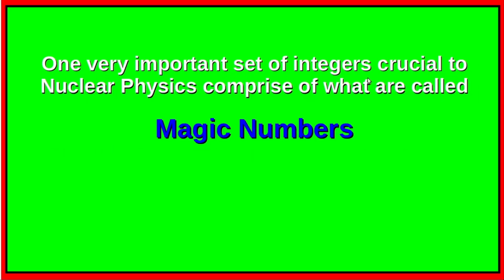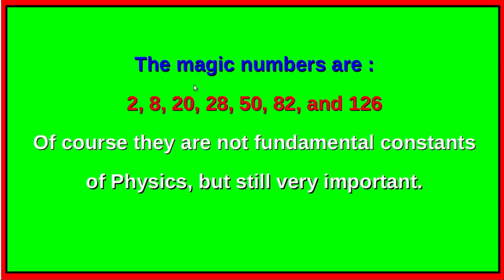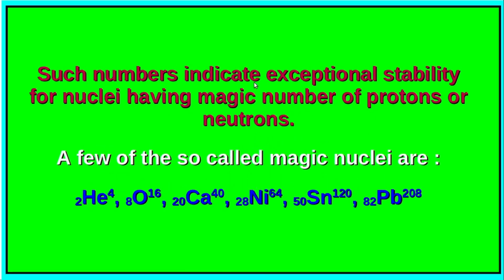One very important set of integers crucial to nuclear physics comprise of what are known as the magic numbers. Now, what are these magic numbers? These magic numbers are 2, 8, 20, 28, 50, 82 and 126. Of course, these are not fundamental constants of physics but still very important. Such numbers indicate exceptional stability for nuclei having magic number of protons or neutrons. A few of the so-called magic nuclei are helium 4, oxygen 16, calcium 40, nickel 64, tin 120, lead 208, etc.